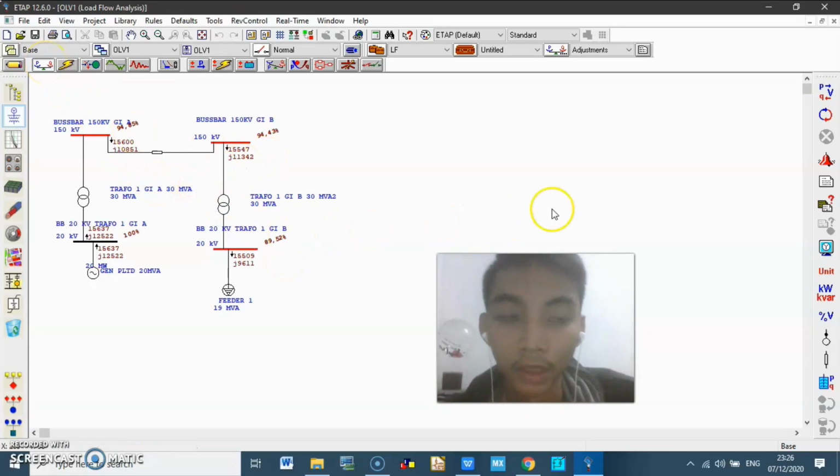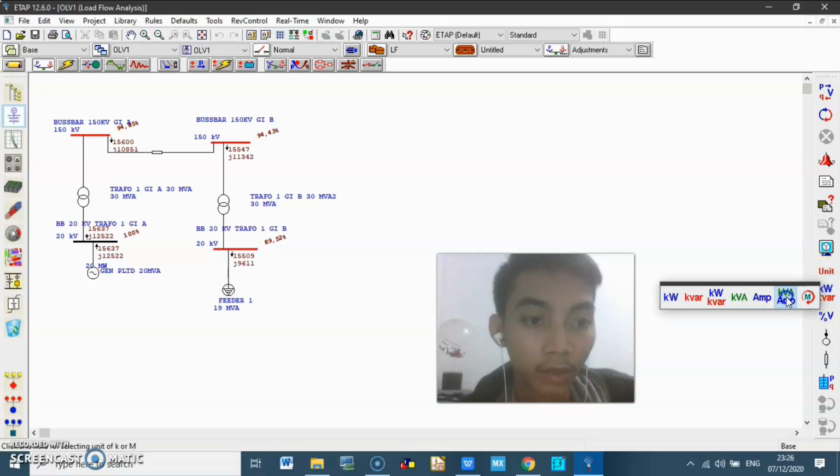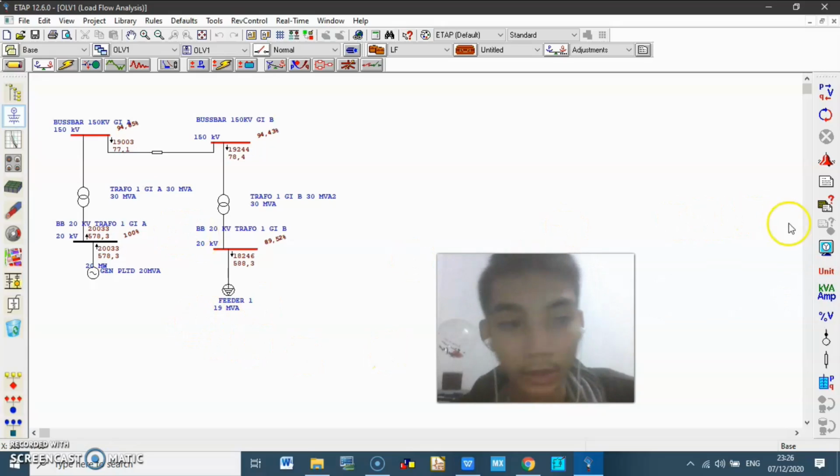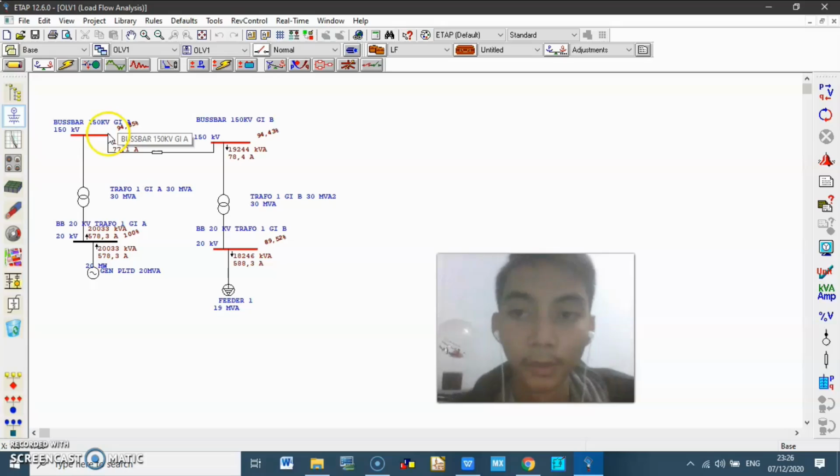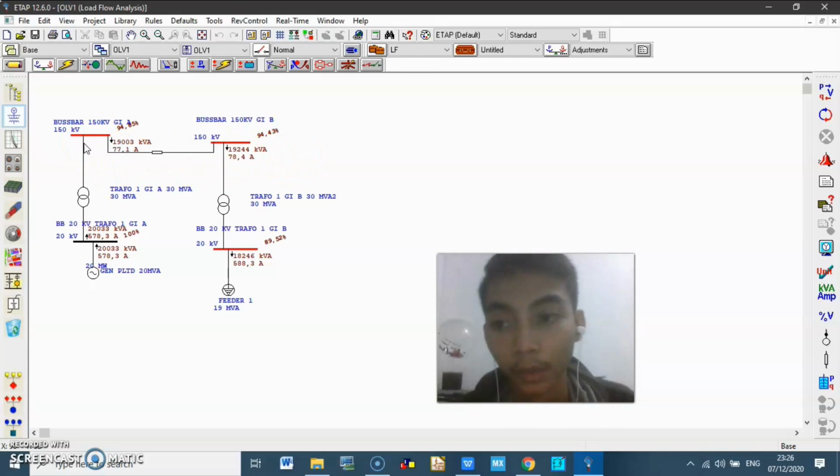In this load flow analysis, we can watch many things, like the VA and ampere of the system, and we will use some bus bars and some transformers to connect the generator to the feeder.